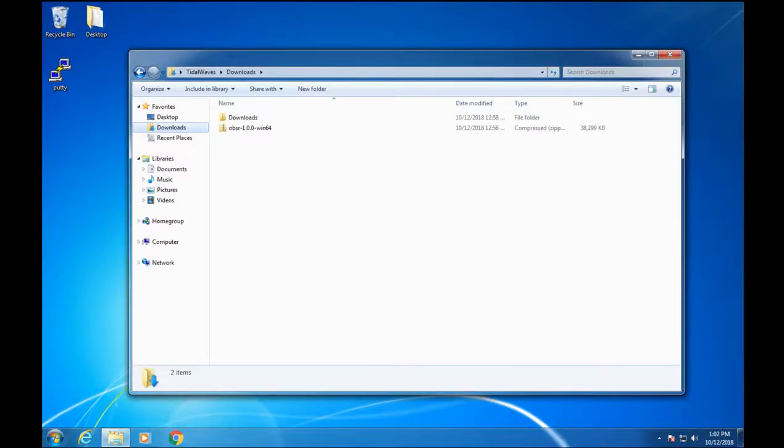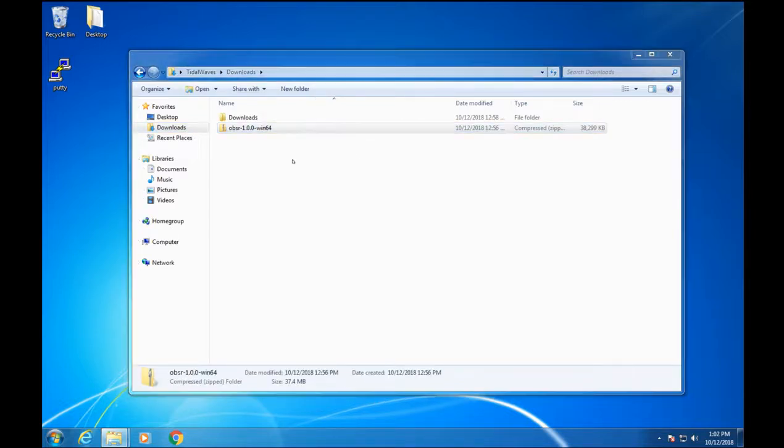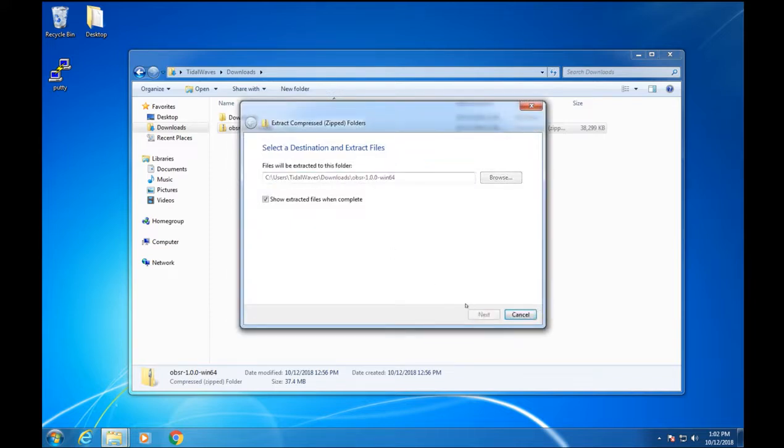How to download and use the Observer wallet. The download link can be found in the description. But once you have the wallet downloaded, you'll right click, extract all,